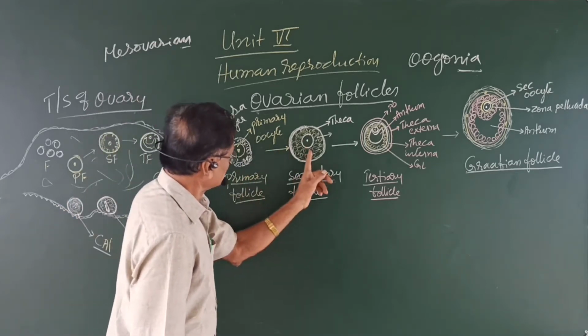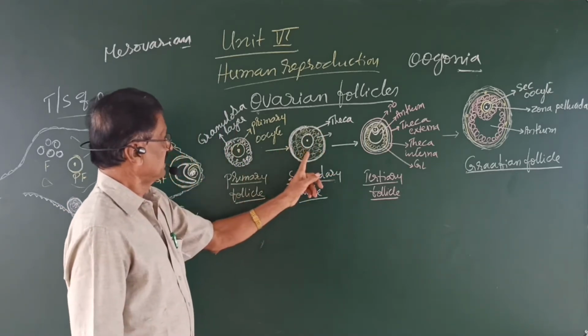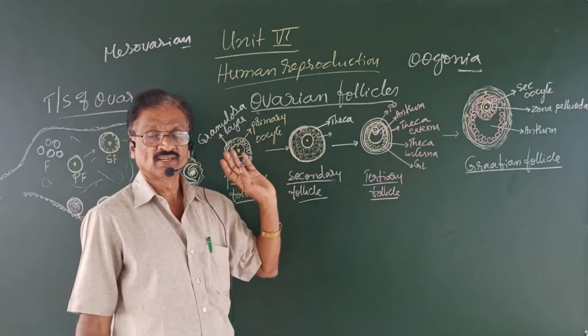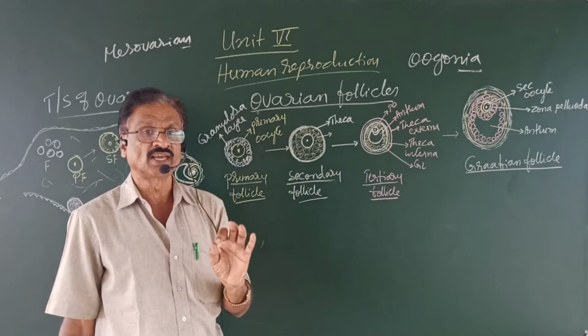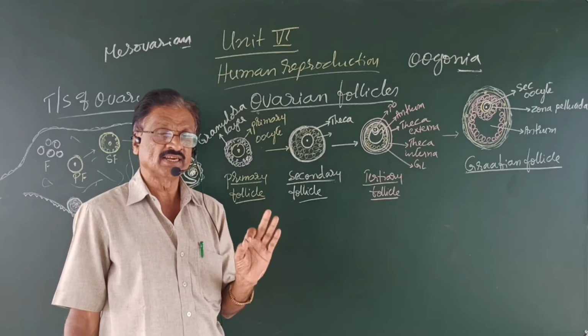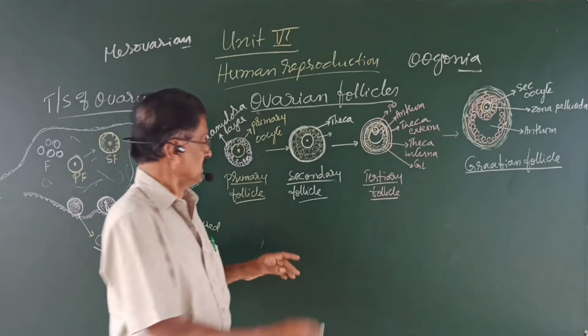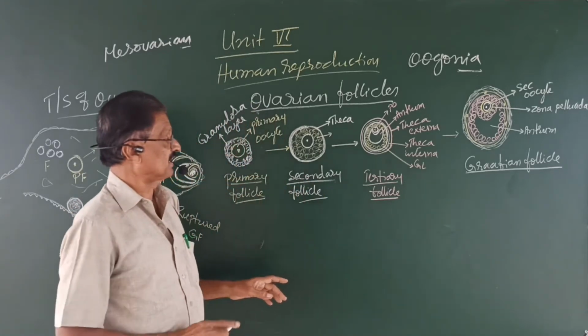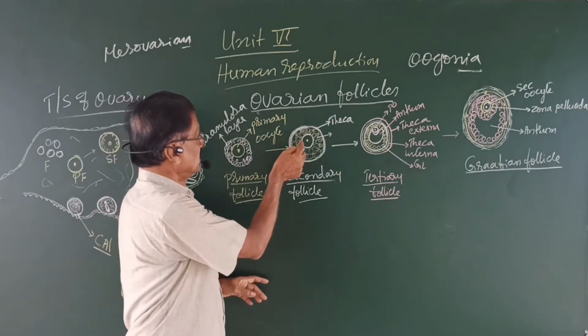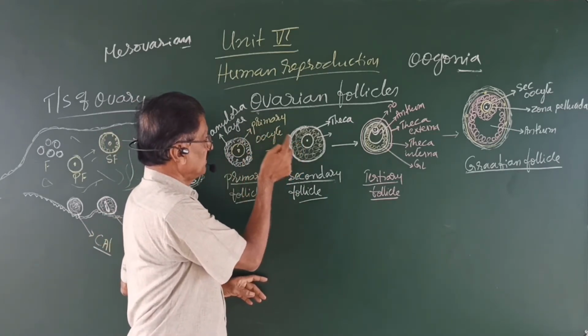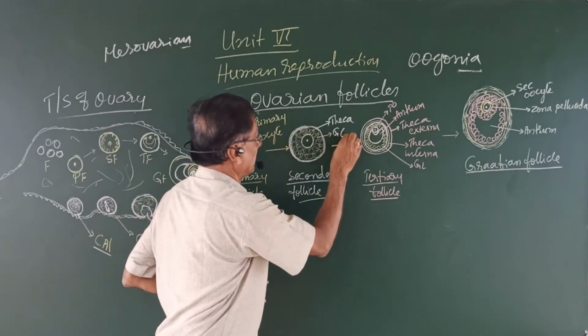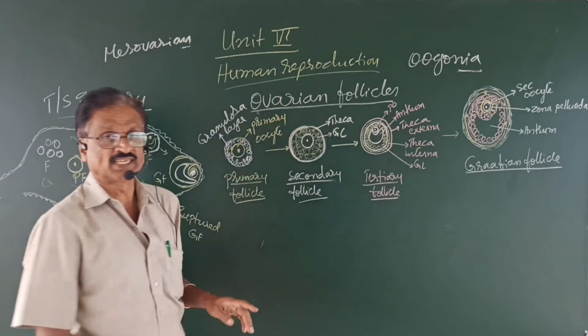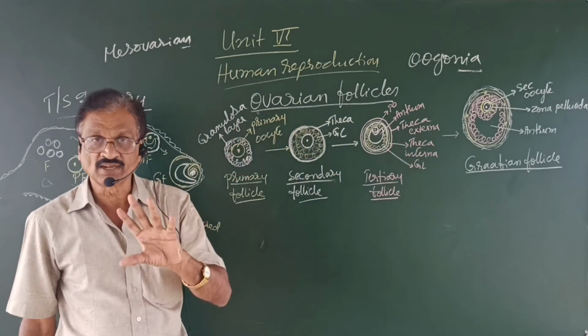Some more cells are added in the granulosa layer, which is now many layered. So a secondary follicle contains what? Only the primary oocyte, the granulosa layer, and an undifferentiated theca or covering.